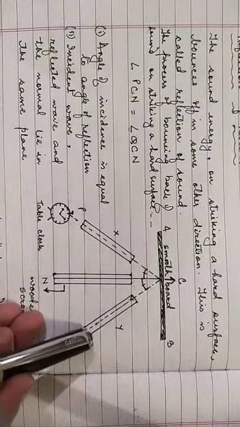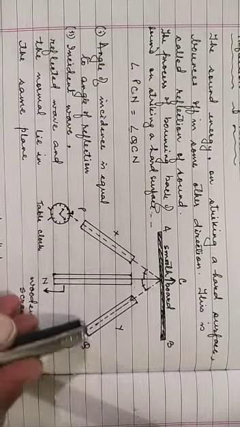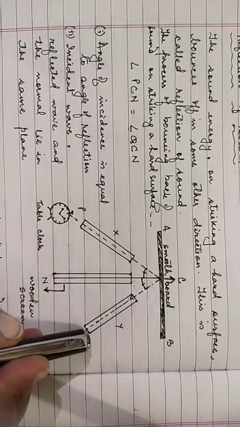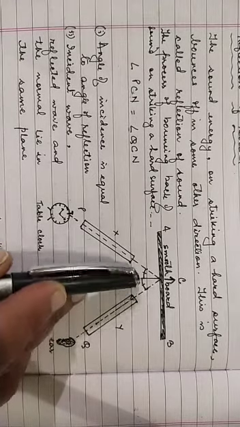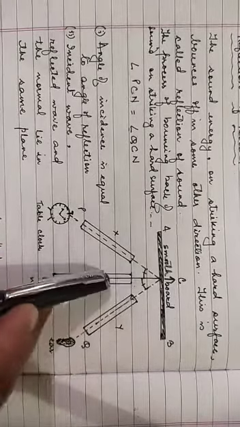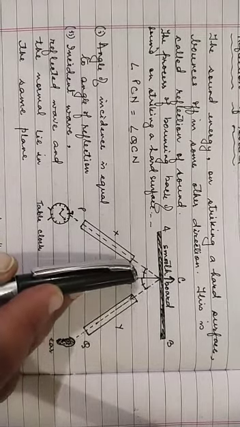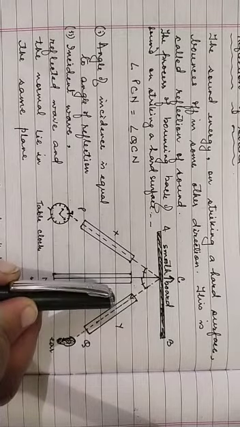You keep adjusting this pipe left and right till you hear the clearest sound of the clock. Now measure the two angles made between each pipe and the normal. You will find that the angle of incidence is equal to the angle of reflection.